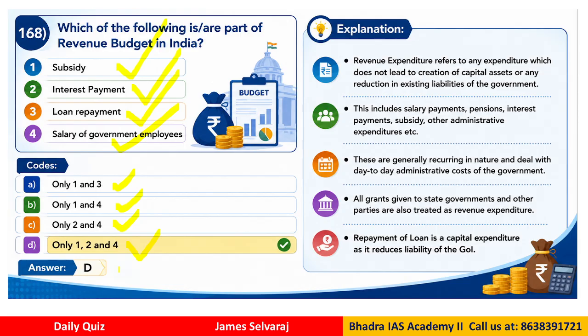So now which will be part of the revenue budget? Very simple. So if you look here, subsidy is revenue budget, interest is also revenue budget, but loan repayment is part of the capital budget. So statement 3 has a problem. Salary of government employees is a revenue expenditure. So the answer is therefore D, 1, 2 and 4, because number 3, loan, will come under capital expenditure. Clear? So now very many exams ask you questions from fiscal policy, budget related questions. So we need to be prepared.